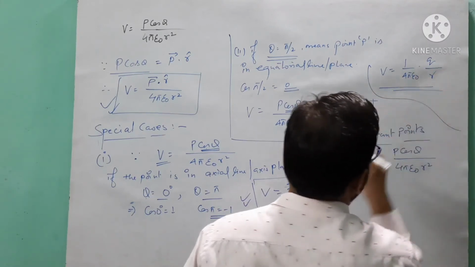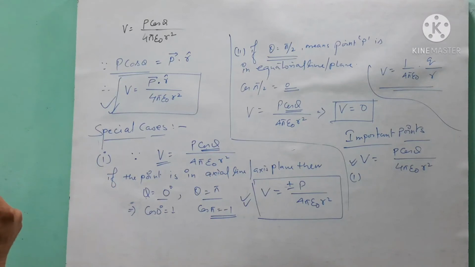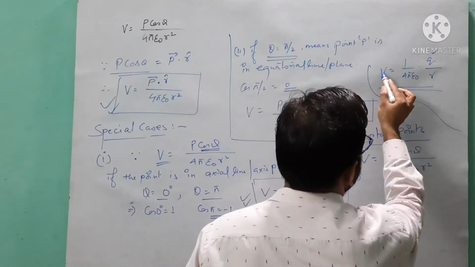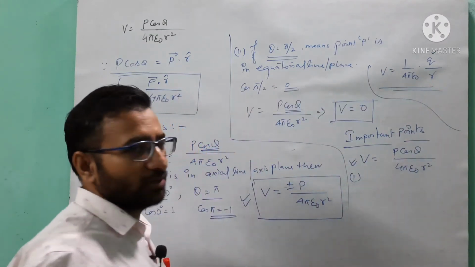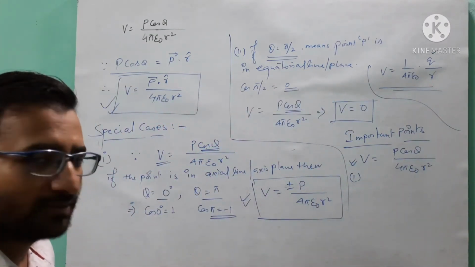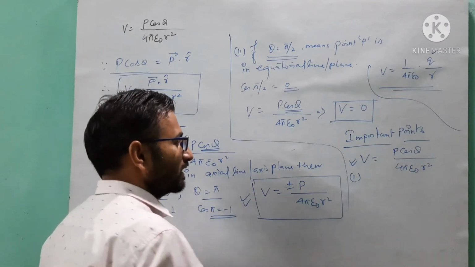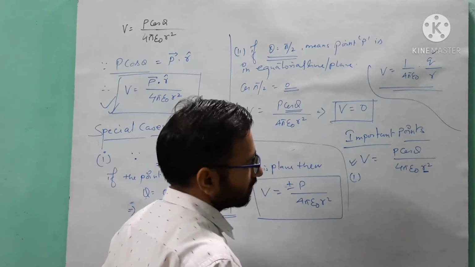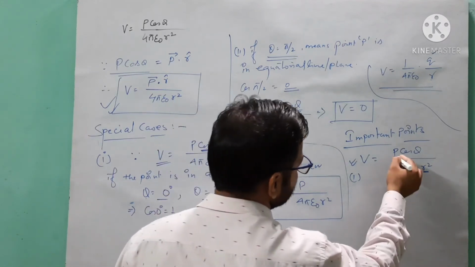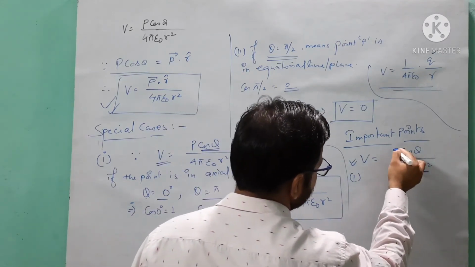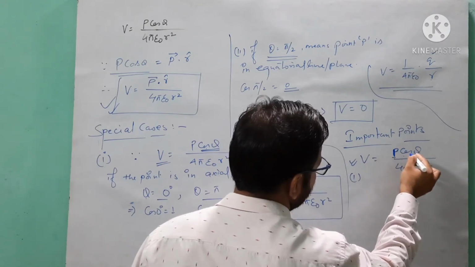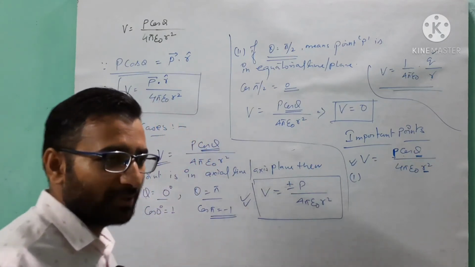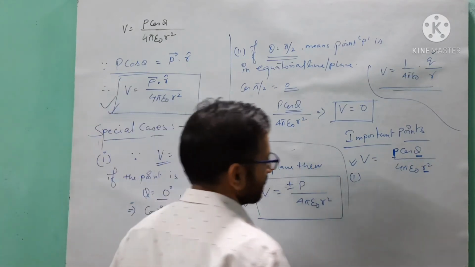Here the charge is fixed, so the dependency of V is only on r. But here V does not depend only on r, it is dependent also on the electric dipole moment P and the angle between P and the position vector r.